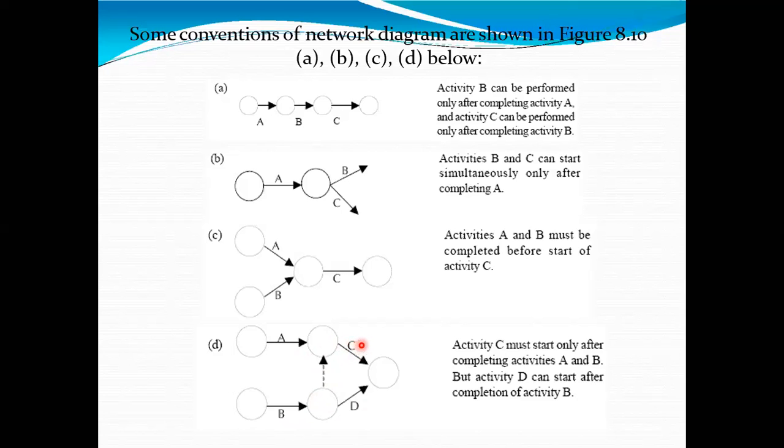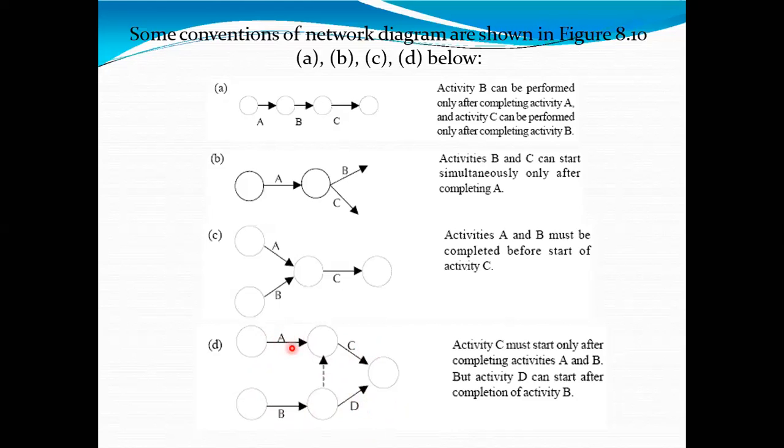What does it indicate? It indicates that C activity should be completed after A and B. That means C activity is not depending only on A activity. Because of this dummy, C activity is depending upon B activity also. So C activity should start after completion of A and B. But for D activity, only B activity is sufficient. There is no connection of D activity to A activity.